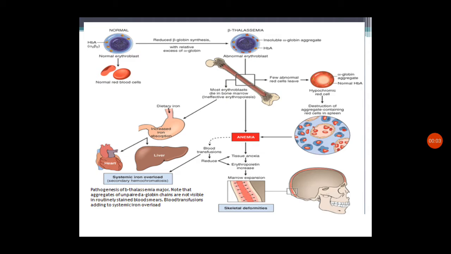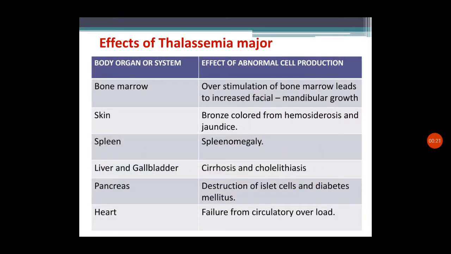Dear students, in the last session we were discussing the pathophysiological changes happening in thalassemia and the influence of this disease on various parts of the body. So we can summarize the effects of thalassemia major in various body parts, organs or systems. First one is bone marrow. It affects the bone marrow by resulting in overstimulation of the bone marrow.